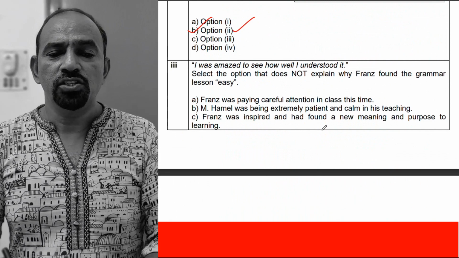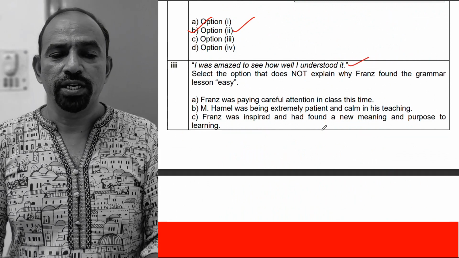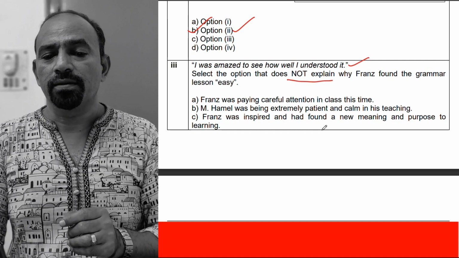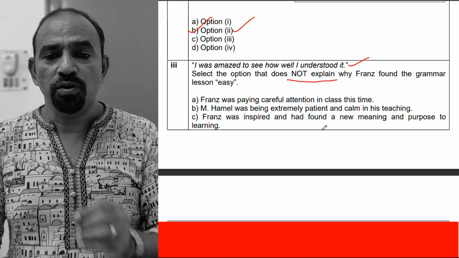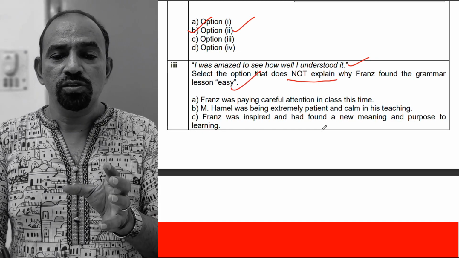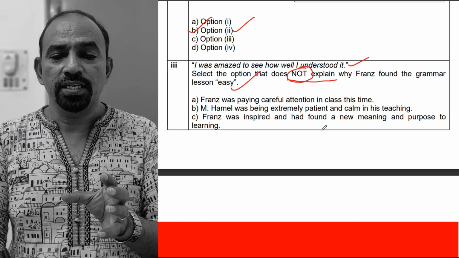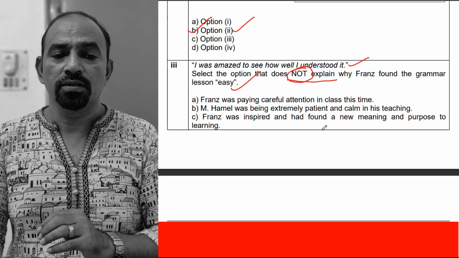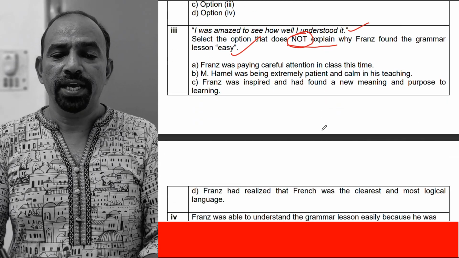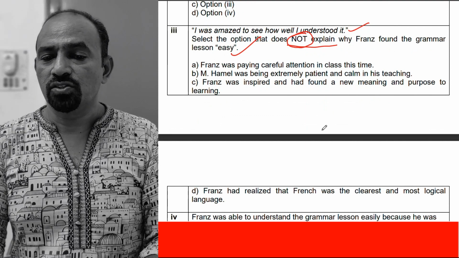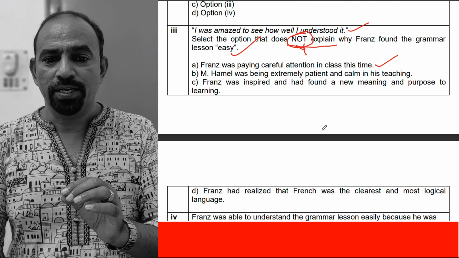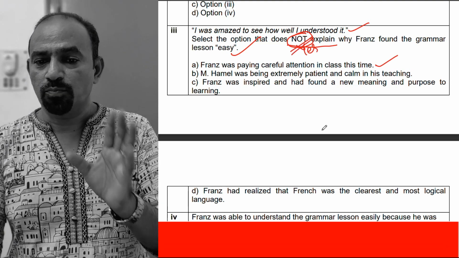I was amazed to see how well I understood it. Select the option that does not explain why Franz found the grammar lesson easy. So you have to choose one explanation that does not match with this statement. Franz was paying careful attention in the class this time. Yes, it is an explanation.